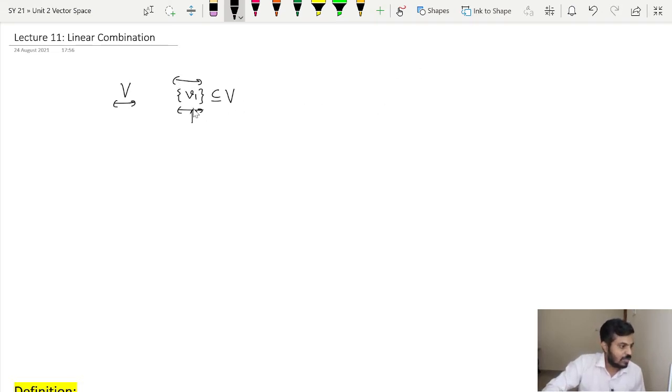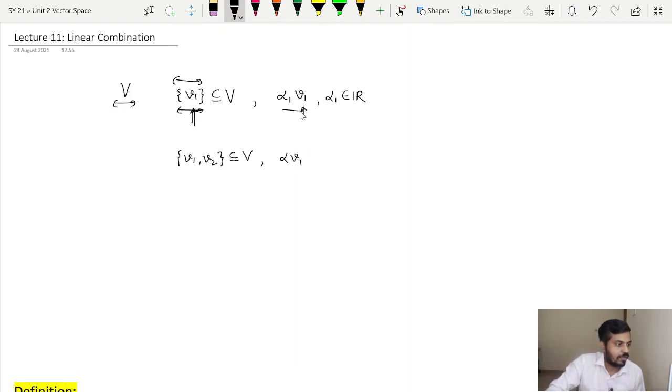Now, what do we mean by linear combination of V1? Simply take one real number, I will call it alpha 1, then alpha 1 V1, for some choice of alpha 1, is called a linear combination of vector V1. Now if I take two vectors, then again the linear combination can be defined as, can you guess?